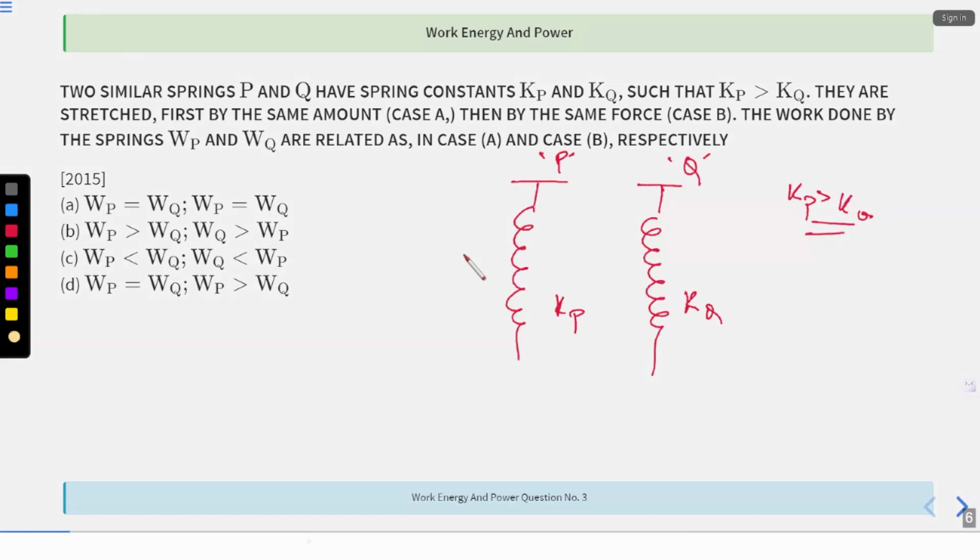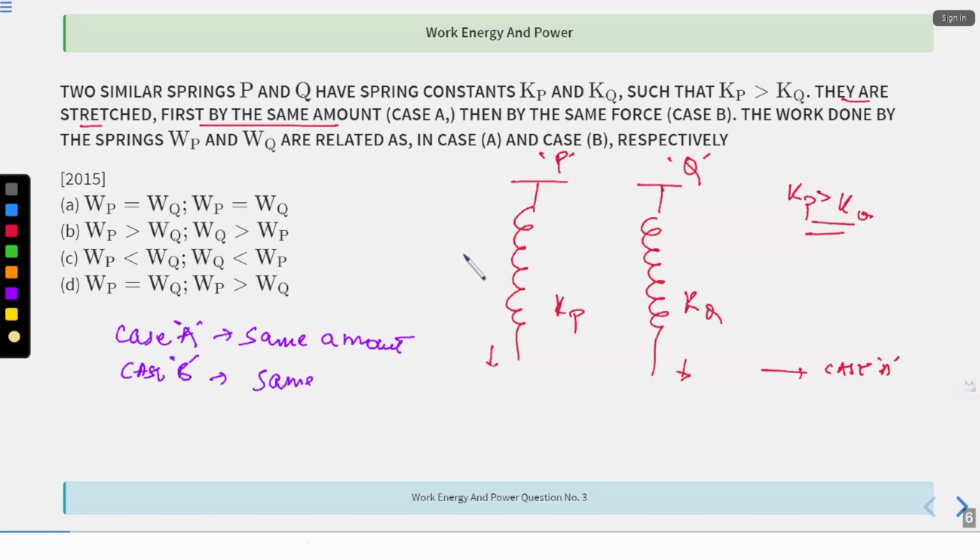They are stretched first by the same amount. First, I have stretched both the springs by the same amount. That is case A. This is what is given in the question. Then by the same force. First, see what is the amount, and understand both the cases. In case A, they are saying same amount, and in case B, they are saying same force.